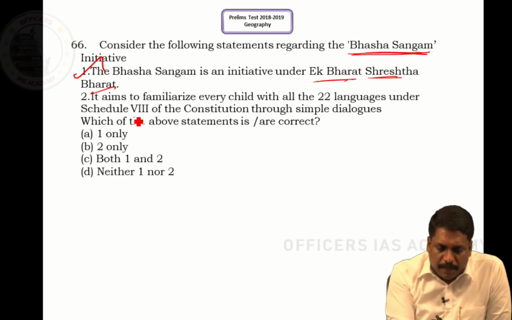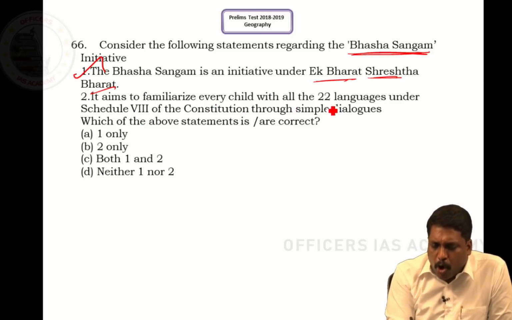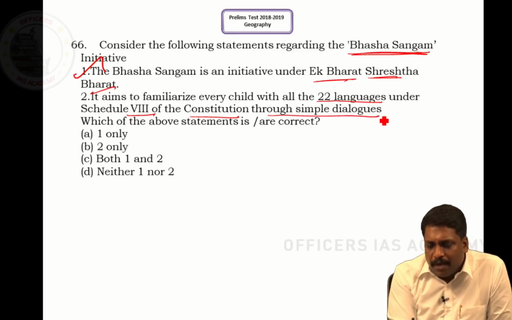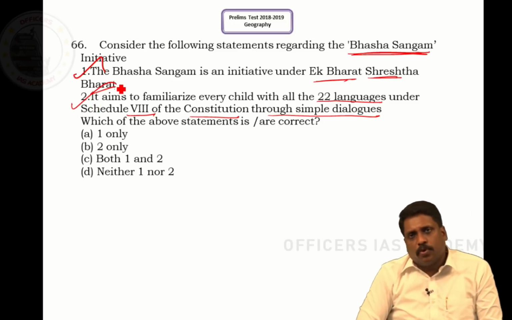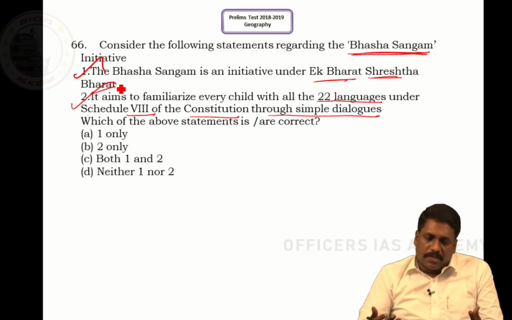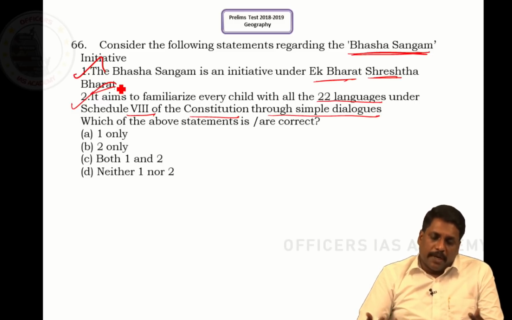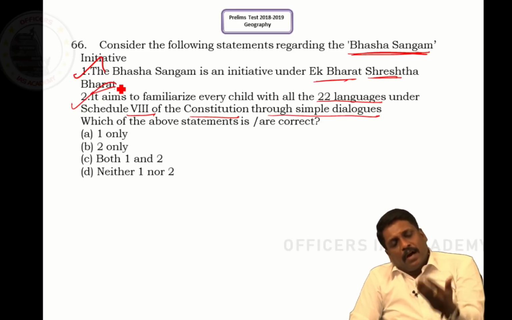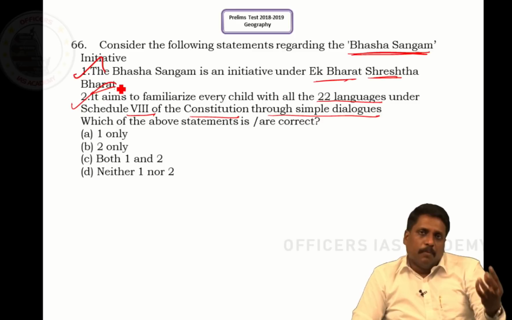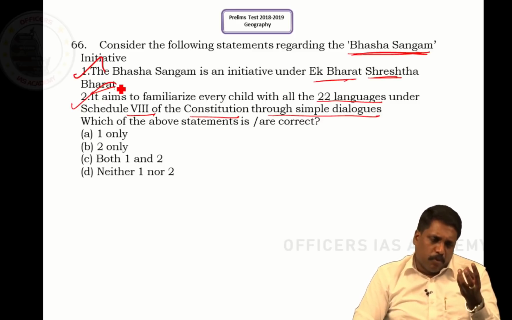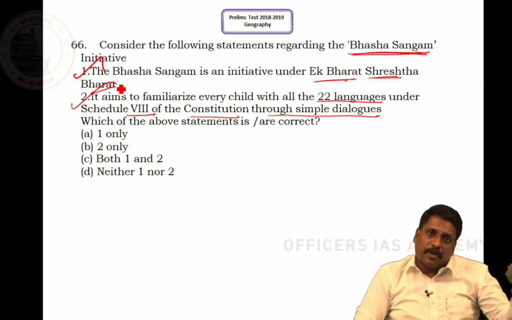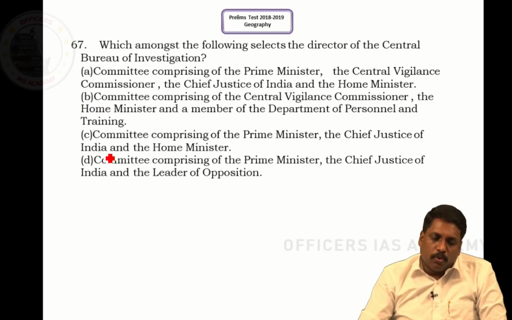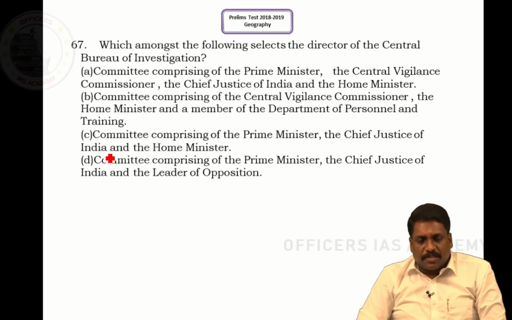Right, sir? It aims to familiarize every child with all 22 languages under Schedule 8 of the Constitution through simple dialogues. This is one ambitious program where children will not be learning the 22 languages, but they'll get exposed to these 22 languages, so that they'll be developing intercultural faith, right, sir? So they'll have the probability of understanding the cultural aspect of other languages also. So both the statements are correct. So the answer is both 1 and 2. Option is C, sir.